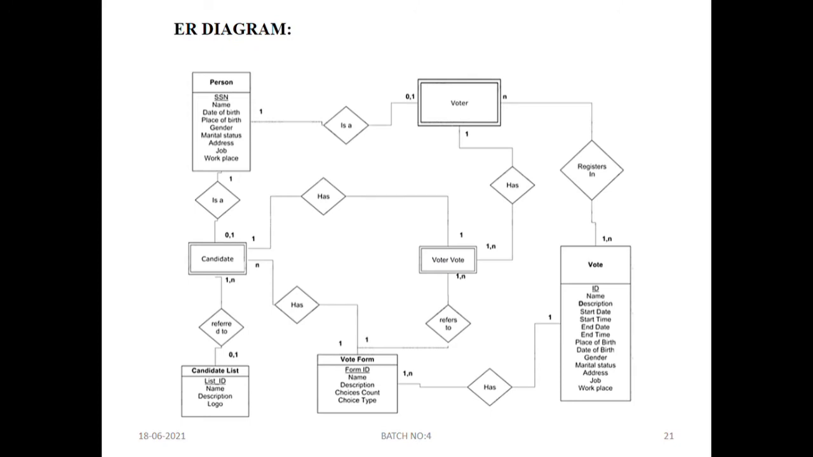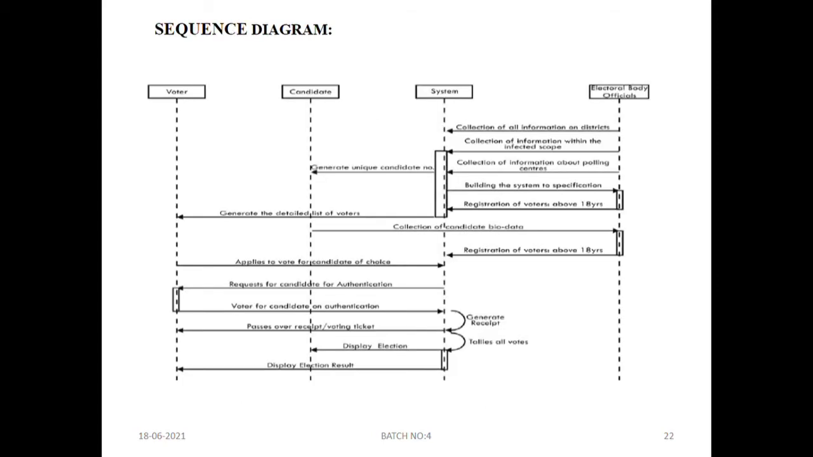ER diagram. In the ER diagram, we can find each and every detail of the candidates as well as the voters here. Sequential diagram. In the sequential diagram, we are seeing the voters, candidates, and how the system works, how the election body process takes place.